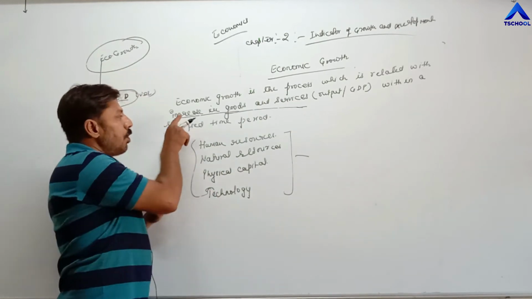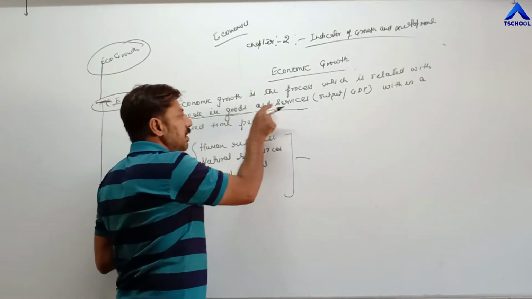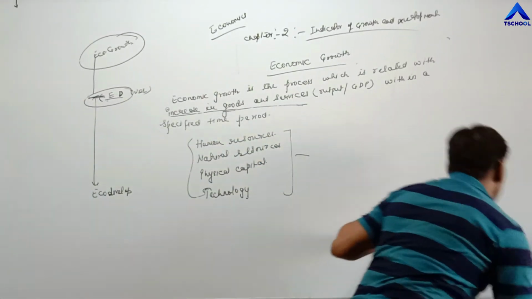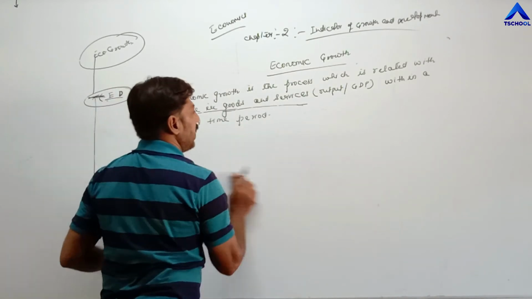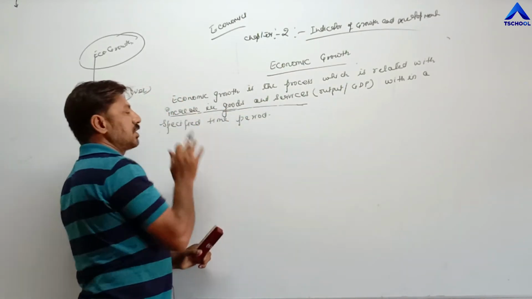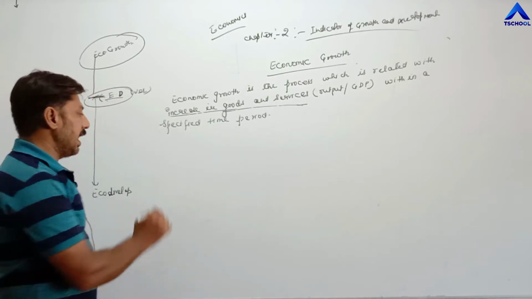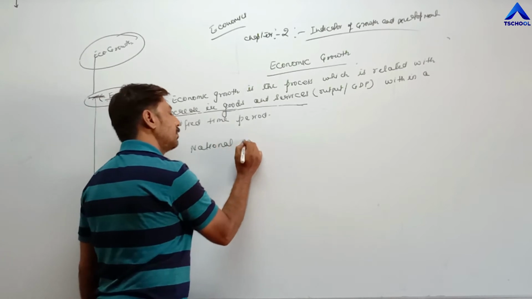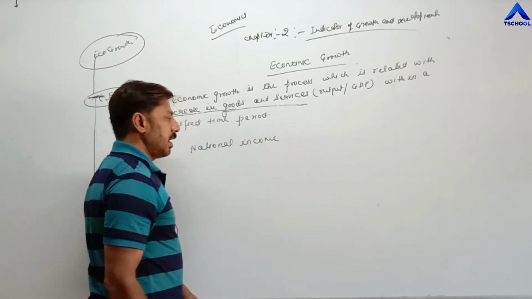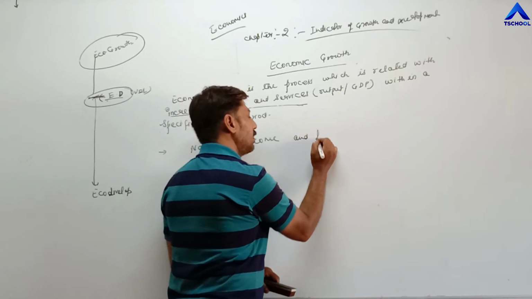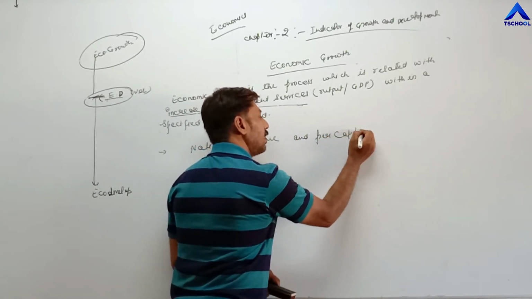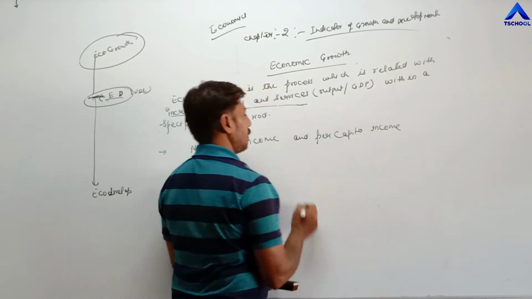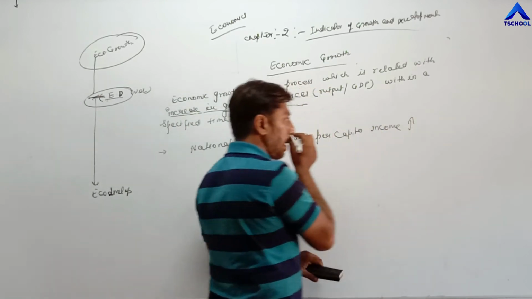Now next topic. When goods and services increase, as a result what happens? Whenever goods and services increase, means production of goods and services increases, as a result the national income of that particular economy and per capita income both will increase.